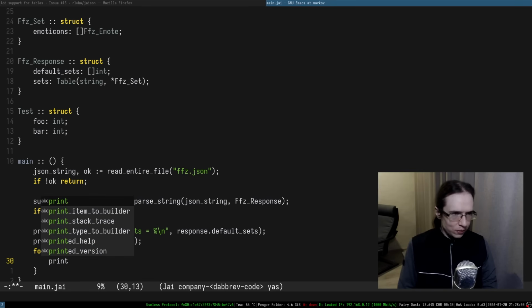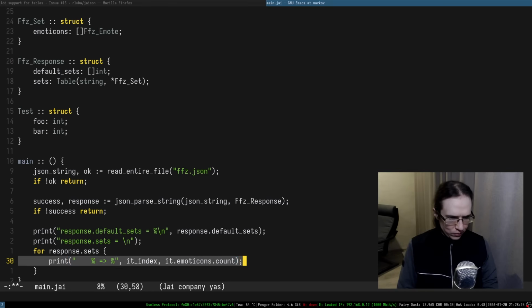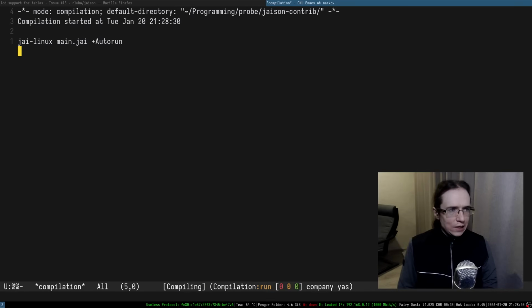And in here we're going to be doing something like, so it has a bunch of emoticons. We can try to print them, but maybe not. Okay. This is going to be that, and so it index, right? So you have a it index, and the value is going to be the amount of emoticons you have in there, right? It's going to be it emoticons count. That's the idea in here.